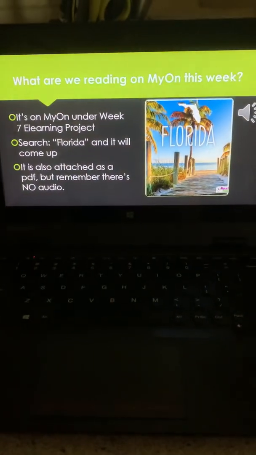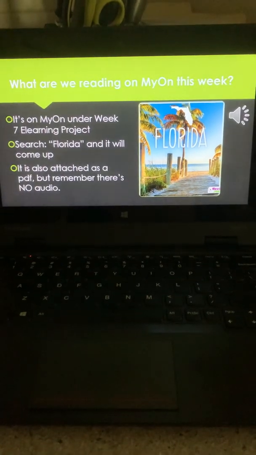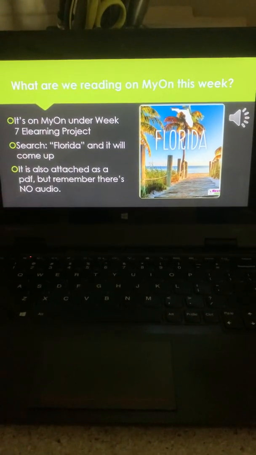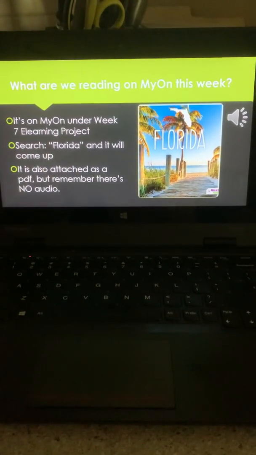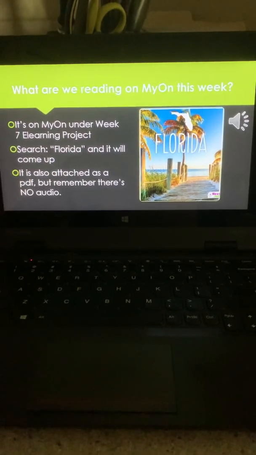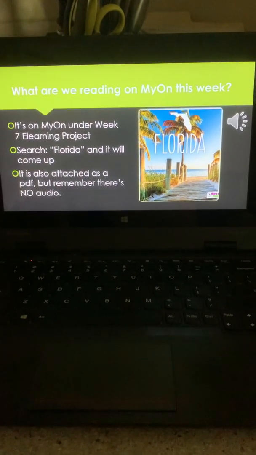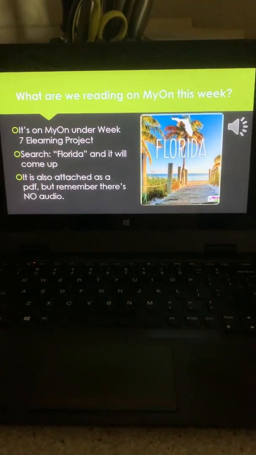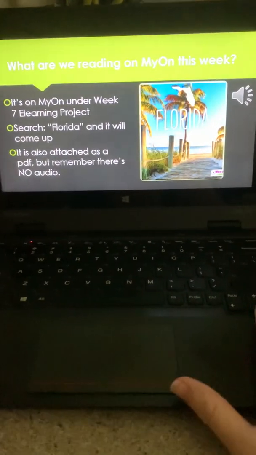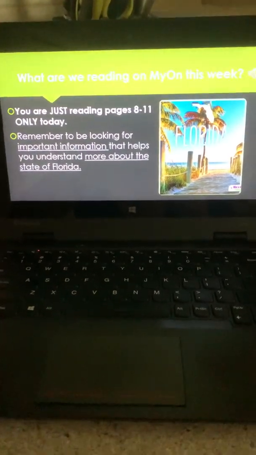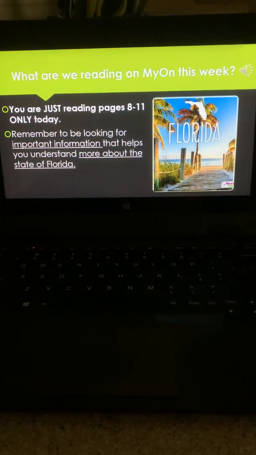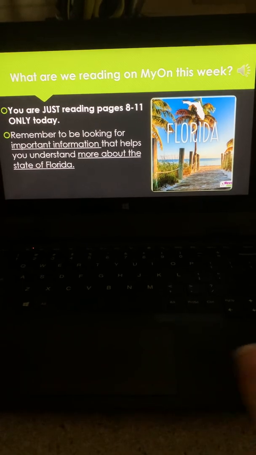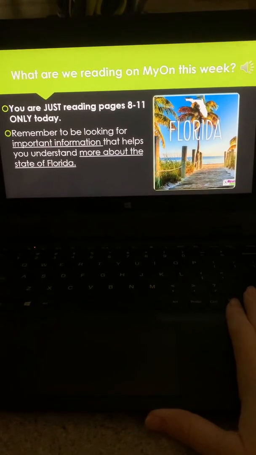So, why are we reading this on Myon this week? Same thing. Same 3 different options. Either go on Myon under week 7 learning, search Florida in Myon and it'll come up, or open the PDF. But remember, there's no audio if you open that PDF. Today you're working on pages 8 to 11 and we're working on important information again. So let's figure out how we can determine what's important that I need to know.